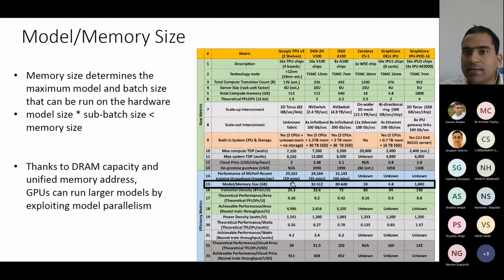Here it can run 16 gigabytes. Here it can run 512; the maximum is 512. That's what it can run. Here it can run 640 gigabytes. So this is the largest size of model that it can run.